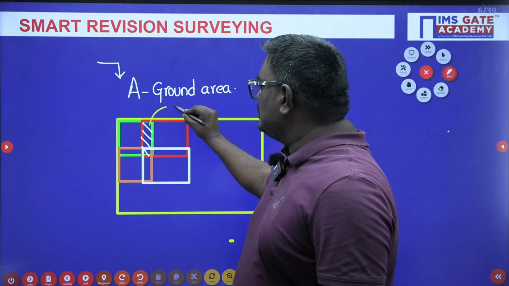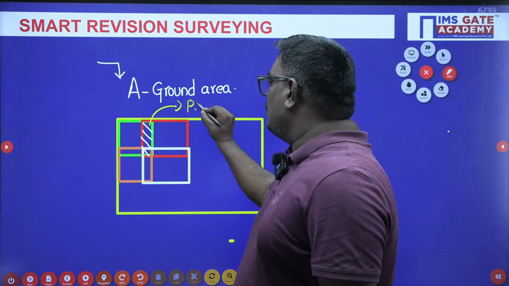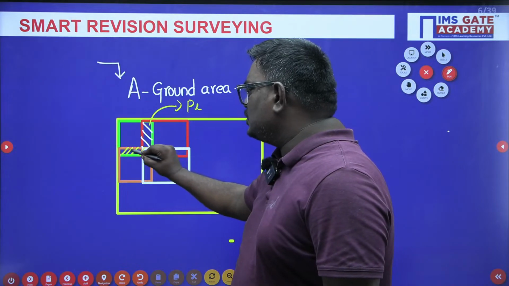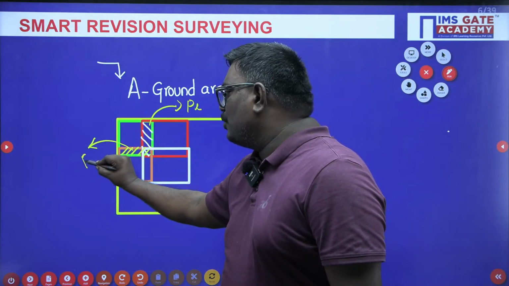This we call as longitudinal overlap, okay. Whatever this portion we are having here, this portion is called side overlap, okay.